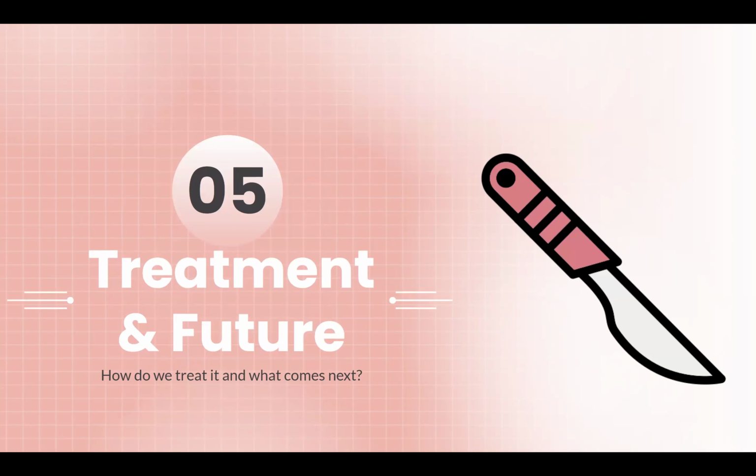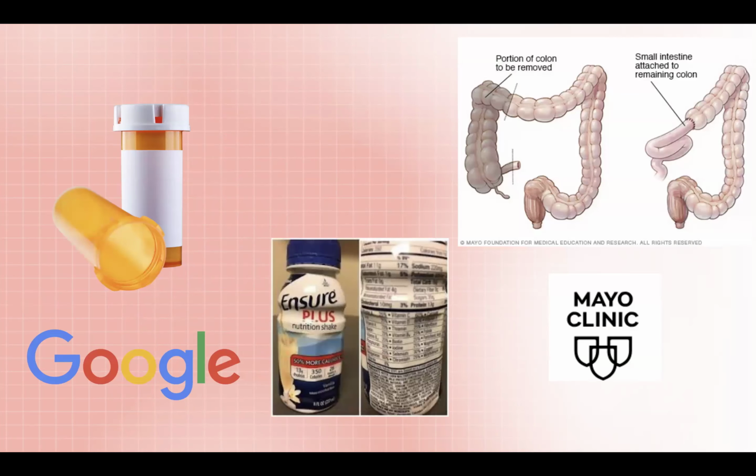So now we're going to talk about the treatment for ulcerative colitis and what the future of it is. So, unfortunately, there is no cure for ulcerative colitis at this time. However, it can be treated and managed. Drugs can be given that reduce the immune response to the gut and inflammation, but they can't really solve the mucus not being produced properly.